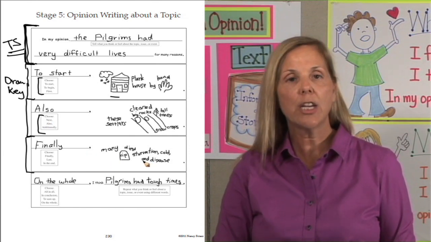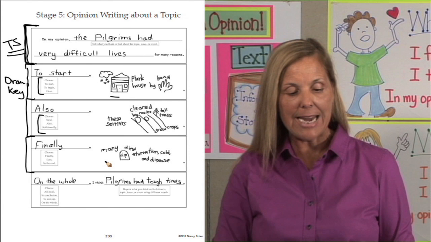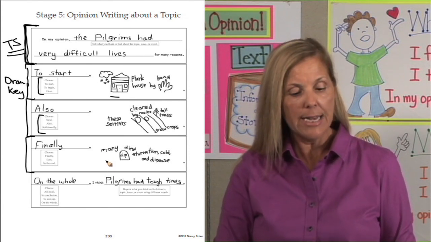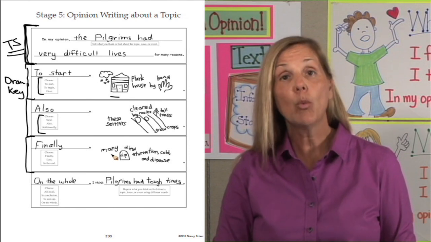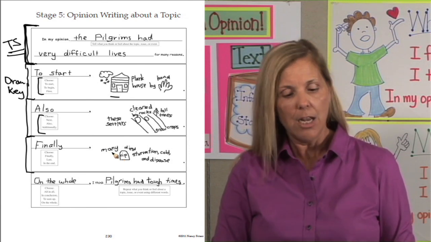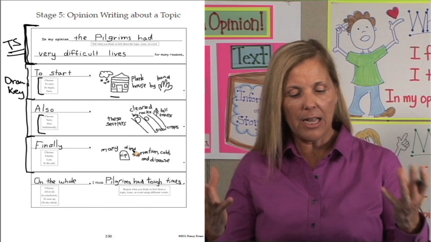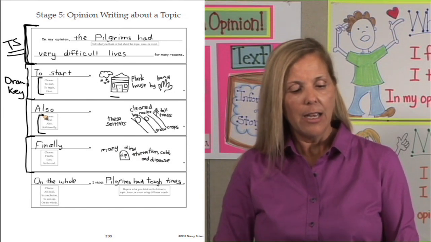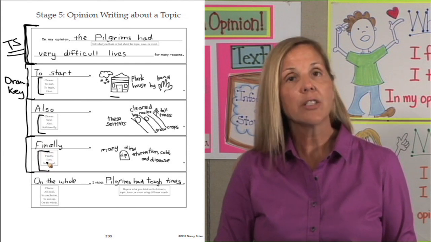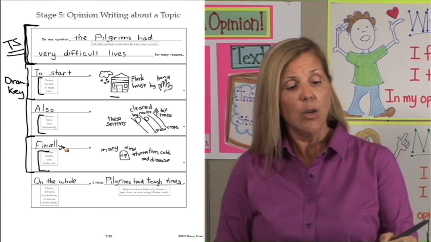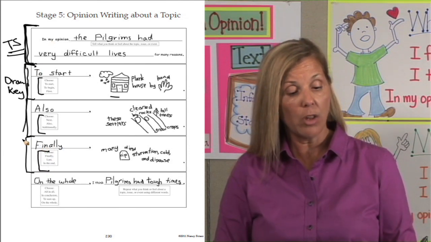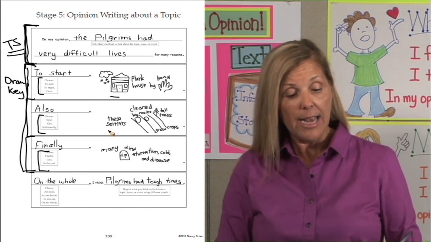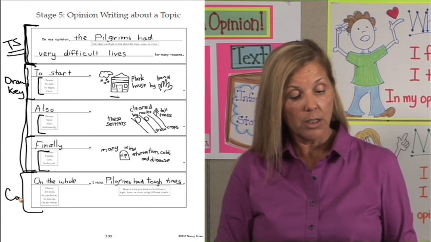Who or what are we talking about? We could say many pilgrims, because we're not talking about all the pilgrims, but there were many. Many pilgrims. Or we could just say many. Many died of starvation, cold, and/or diseases. This student decided to have a transition, finally. We have our topic sentence. We have all of our details with our transitions. We've planned out our sentences. Finally, we have our conclusion.